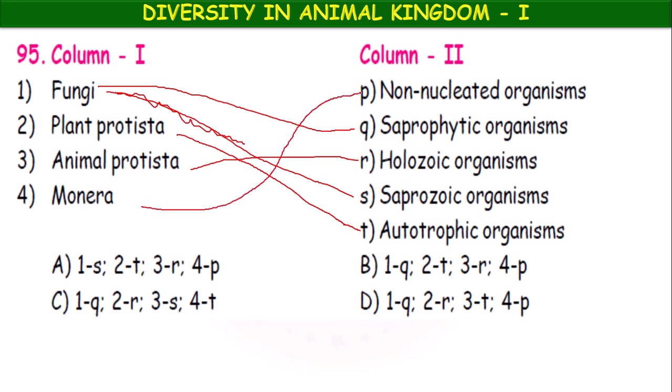Okay, monerans, these are non-nucleated organisms, prokaryotes. So fungi, saprophytic organisms. Plant protist is a saprozoic organism? No, it is an autotrophic organism. Diatom example. Animal protist is a holozoic organism, and monerans are non-nucleated. So here 1Q, 2T, 3R and 4P. Okay, option B is correct.